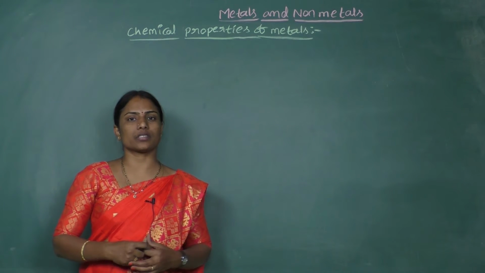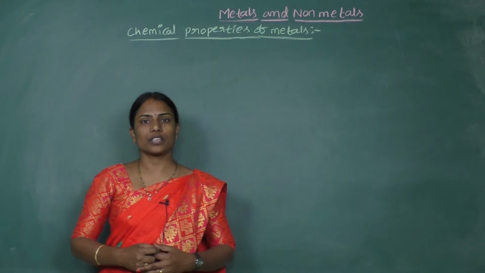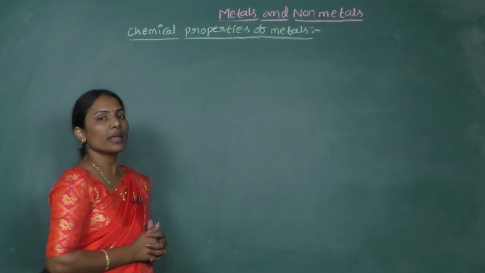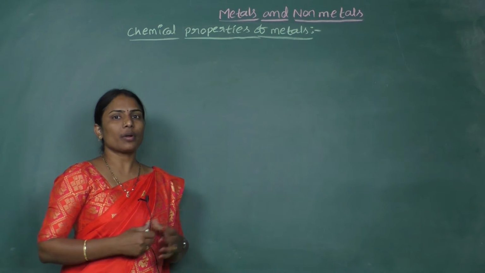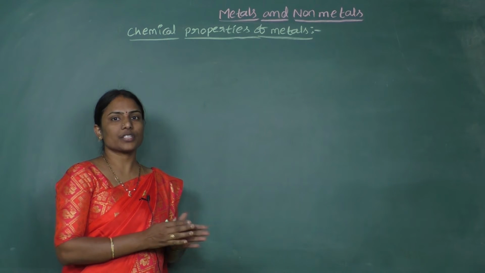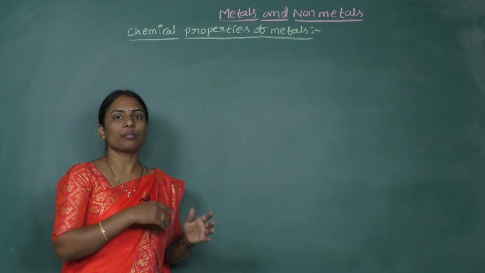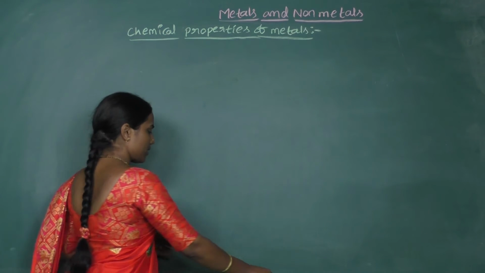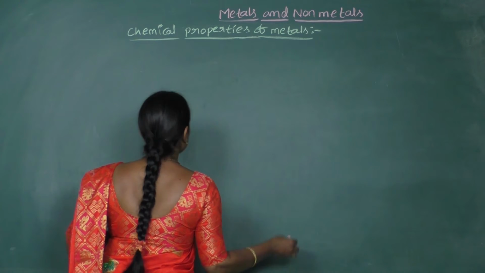In the previous session, we just discussed about physical properties. So let's now continue with the chemical properties of metals. Chemical properties means reactions of metals with something. So let's see reactions of metals with some elements. First we will see reaction with oxygen.